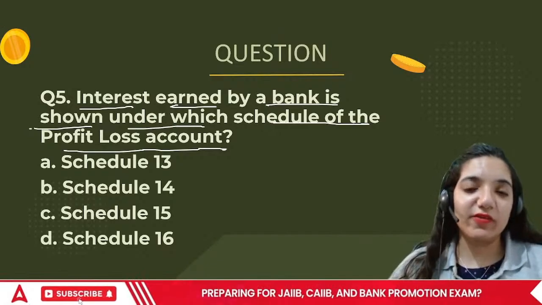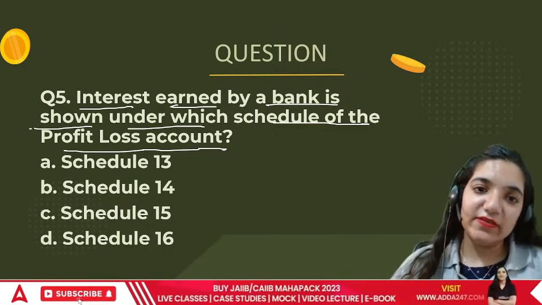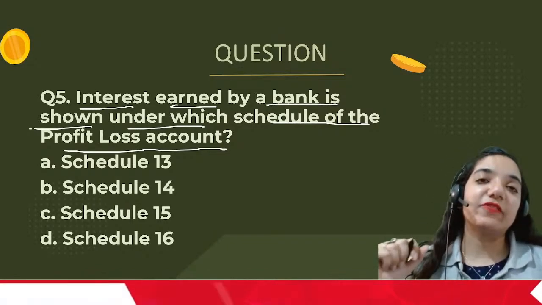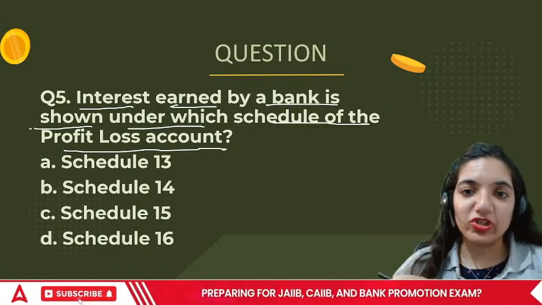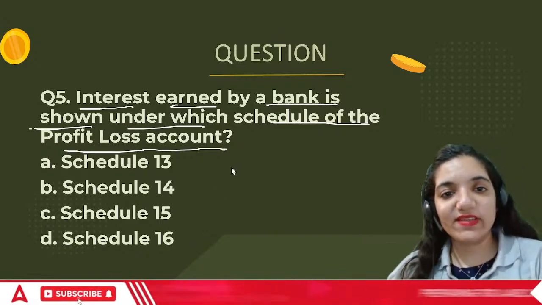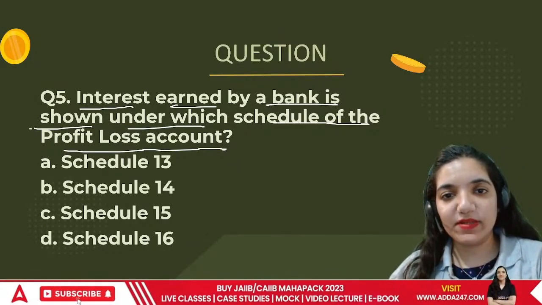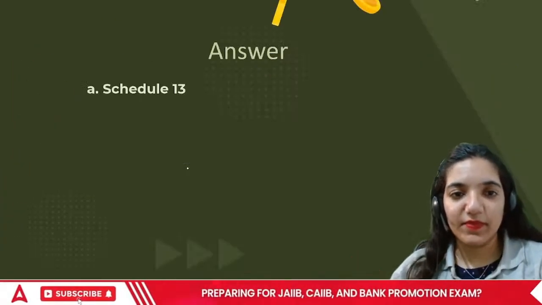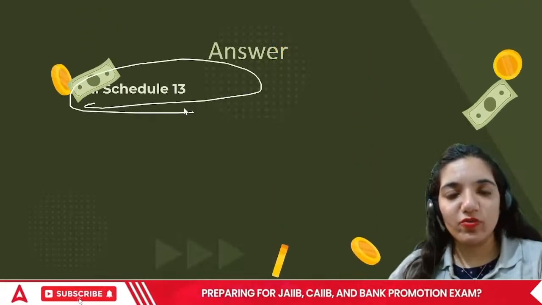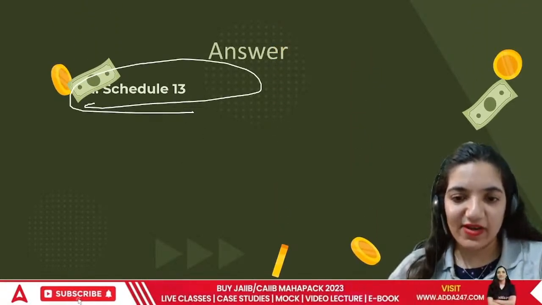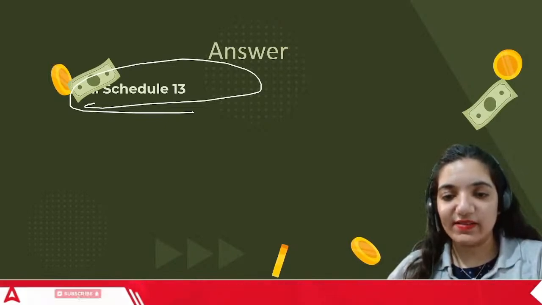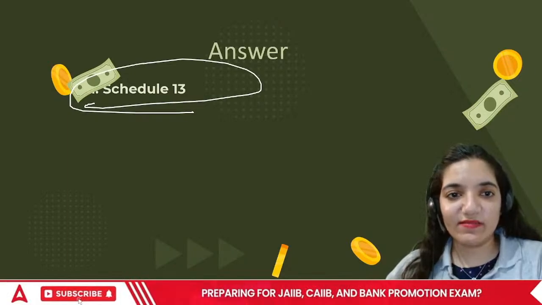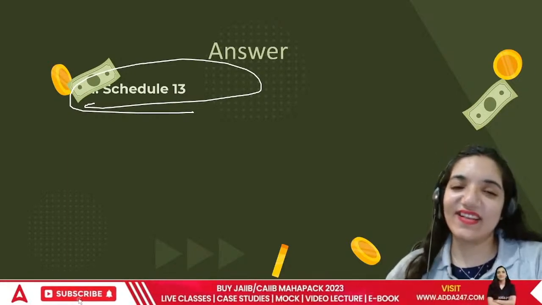But one of the basic sources of income is Schedule 13, 14, 15 or 16. Interest earned is one of the primary sources from which they make money. So in this case, the correct answer is going to be schedule number 13, as per the financial statements of a bank. In the next class, I'll show you a glimpse of what exactly the financial statements of a bank look like, so that we can relate to the entire area.